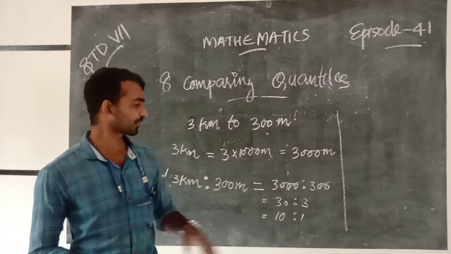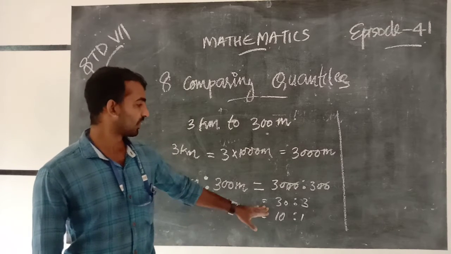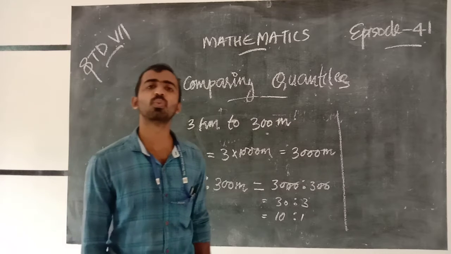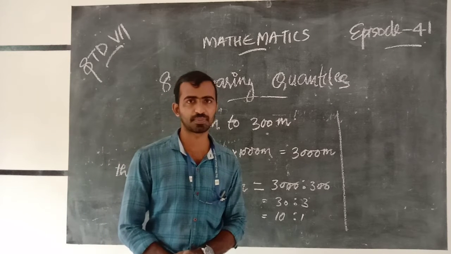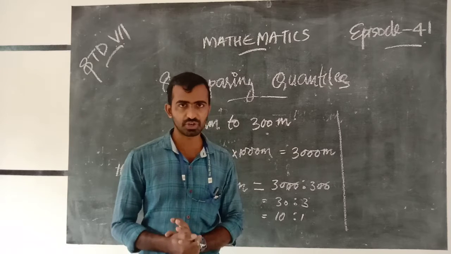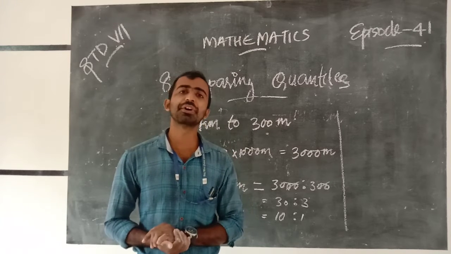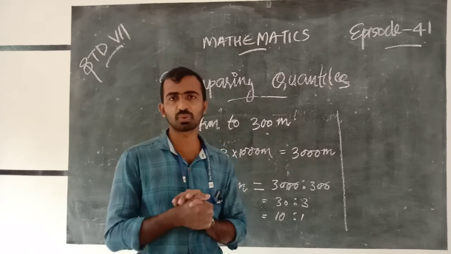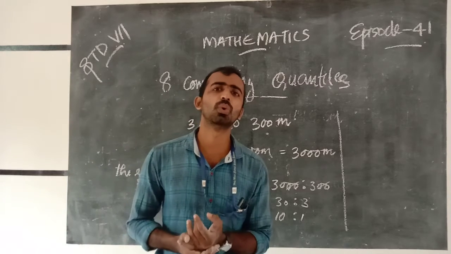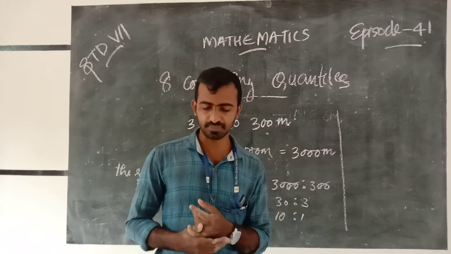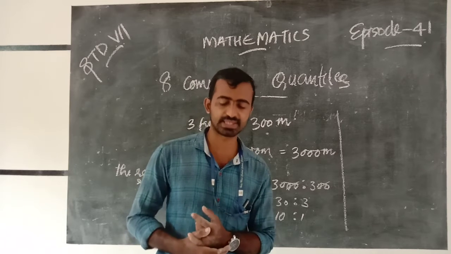That is the required ratio. Our question was what is the ratio of 3 kilometer to 300 meter?